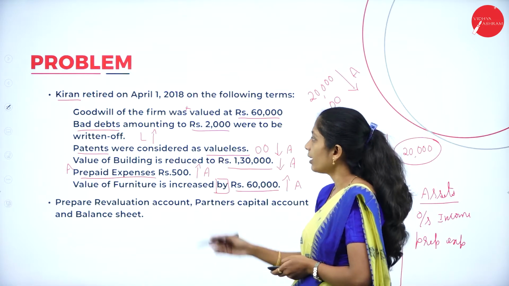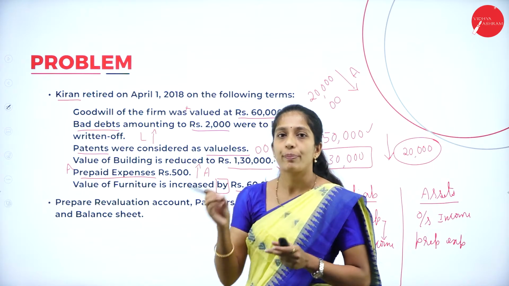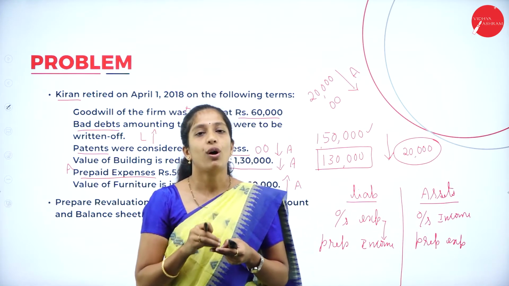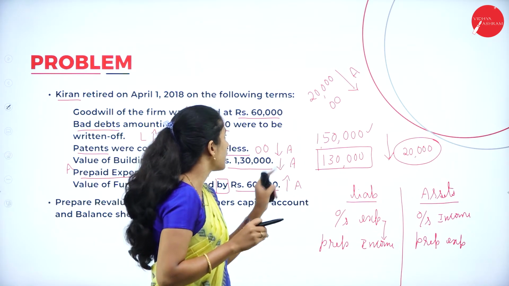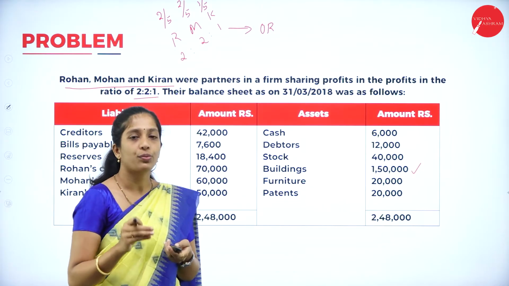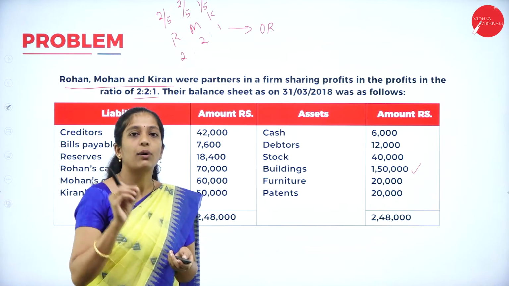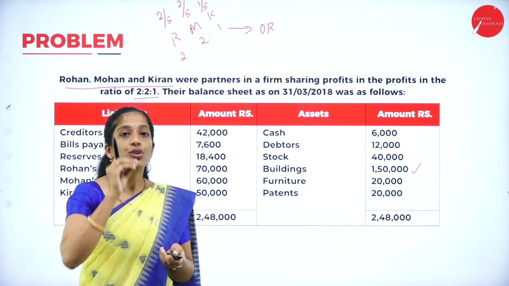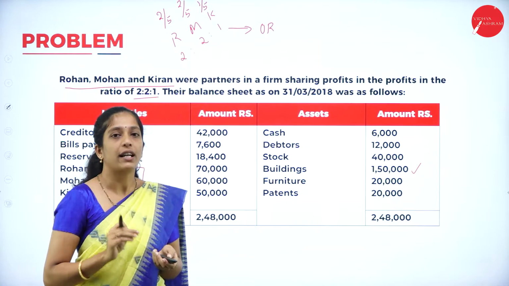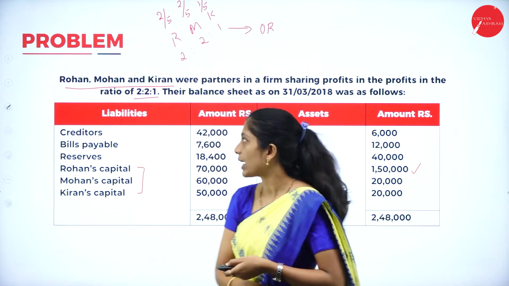So bad debt has increased by 2,000. And the next one is patents to be considered as valueless. So patent is an asset. Now the value of patent is 0. Earlier it was 20,000. If you see the balance sheet, patent was 20,000. Now it is considered as valueless. In the sense, now the value is 0. So decrease in the value of patent, decrease in the value of asset. So where do we record? In the revaluation account.